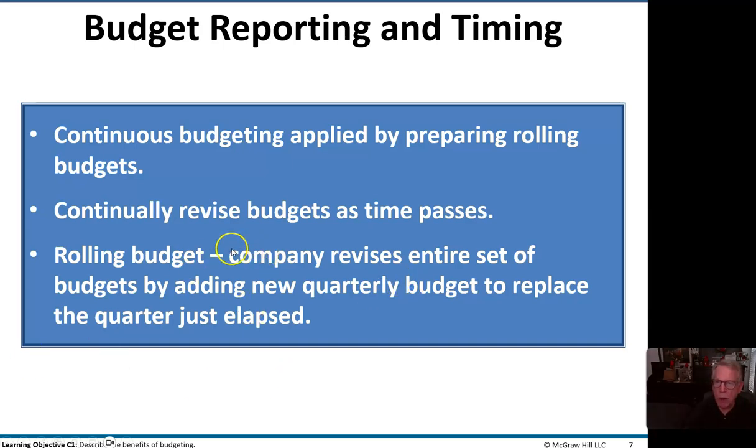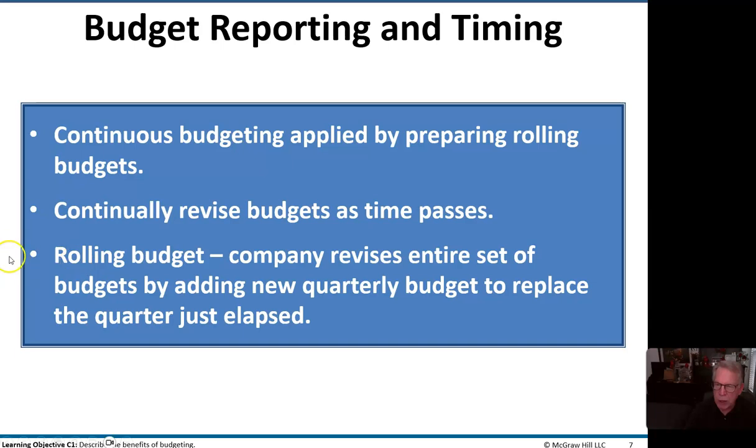Okay, budget reporting and timing. Here, in the first bullet point, continuous budgeting is applied by preparing rolling budgets. Now, a rolling budget would be one where, let's say, we go 2 or 3 months and then we redo the budget and roll it forward based on better data. We can continually revise budgets as time passes.